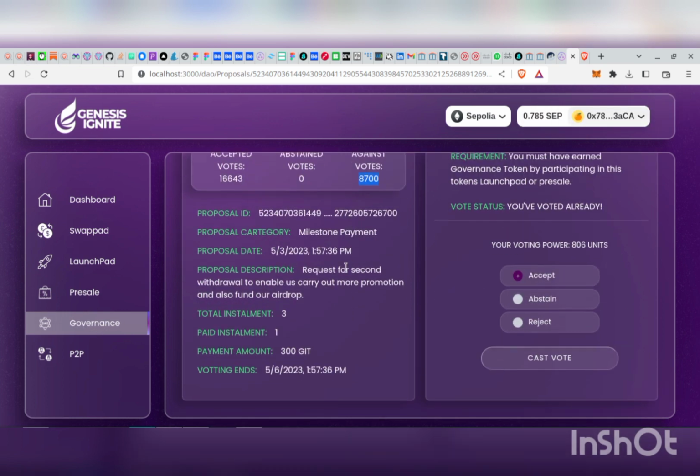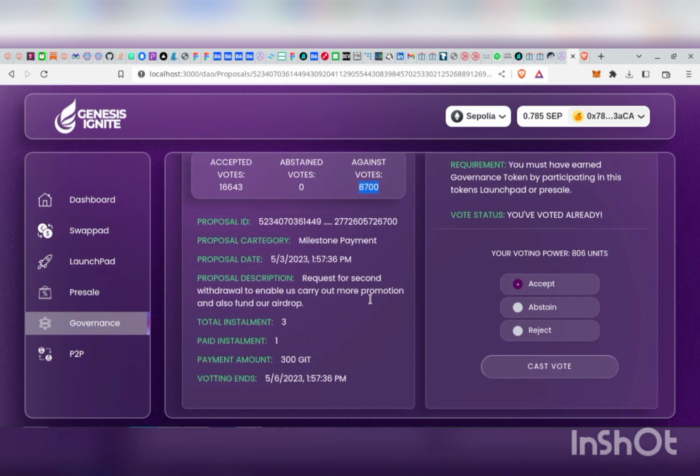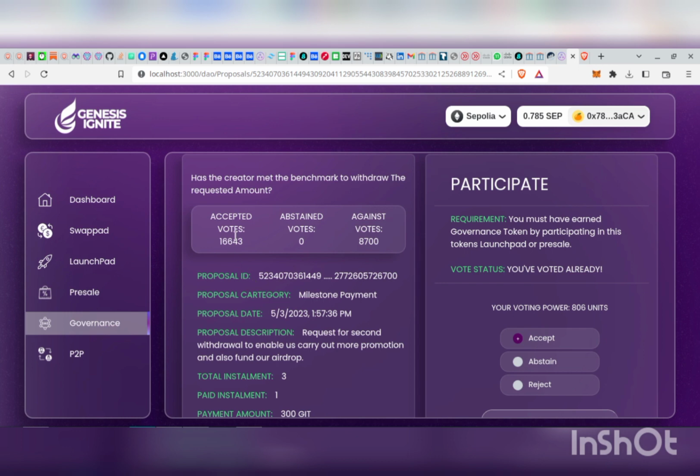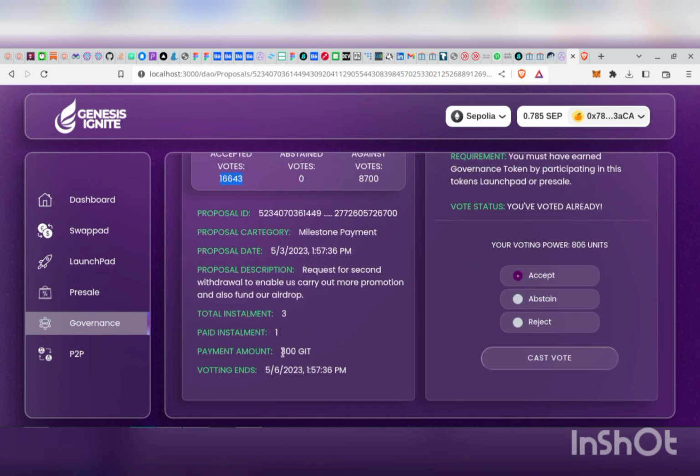So after a voting session was amended, the user or the admin, anybody can automatically execute the voting result. So when the deadline for the voting is reached, we are just expecting the admin or the user to click on the execute button. And once the execute button is clicked, if a bulk of the users or the higher percentage of the users are voting for the proposal to carry out, accepting the proposal, the contract is going to be paying out the said amount to the admin.